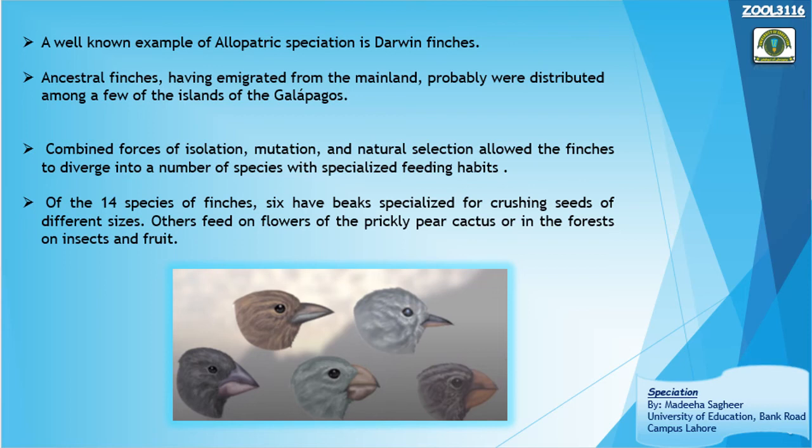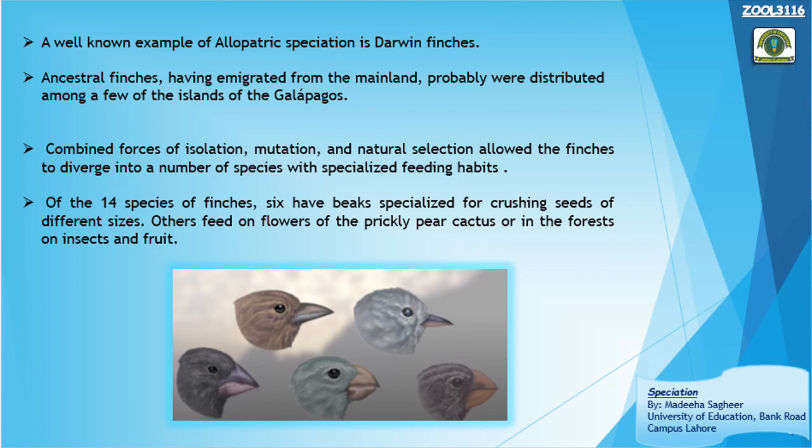Now, what special change did they get after distribution? The change in their eating, in their food resources, right, in their feeding habits. Of the 14 species of finches, 6 have beaks specialized for crushing seeds of different sizes. Others feed on flowers of prickly pear cactus, or in the forest on insects and fruit. According to the availability of the type of food, they have been adapted, and ultimately developed into different species, and they are no longer compatible with the finches of the mainland. They have been reproductively isolated, and finally form the new species.